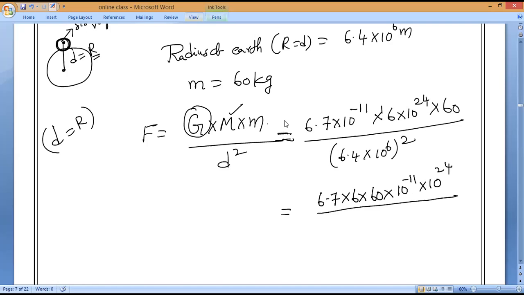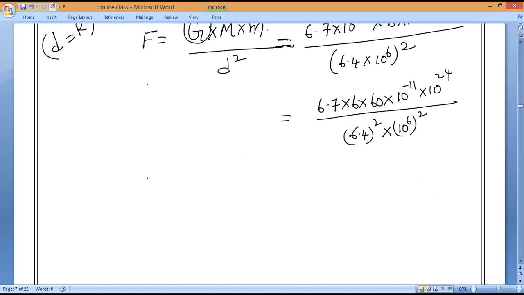It will come 6.4 whole square into 10 power 6 whole square. Is it right or wrong? Yes. So now multiply this value and tell me 6.7 into 6 into 60. 2412, sir. Very good. So that much.